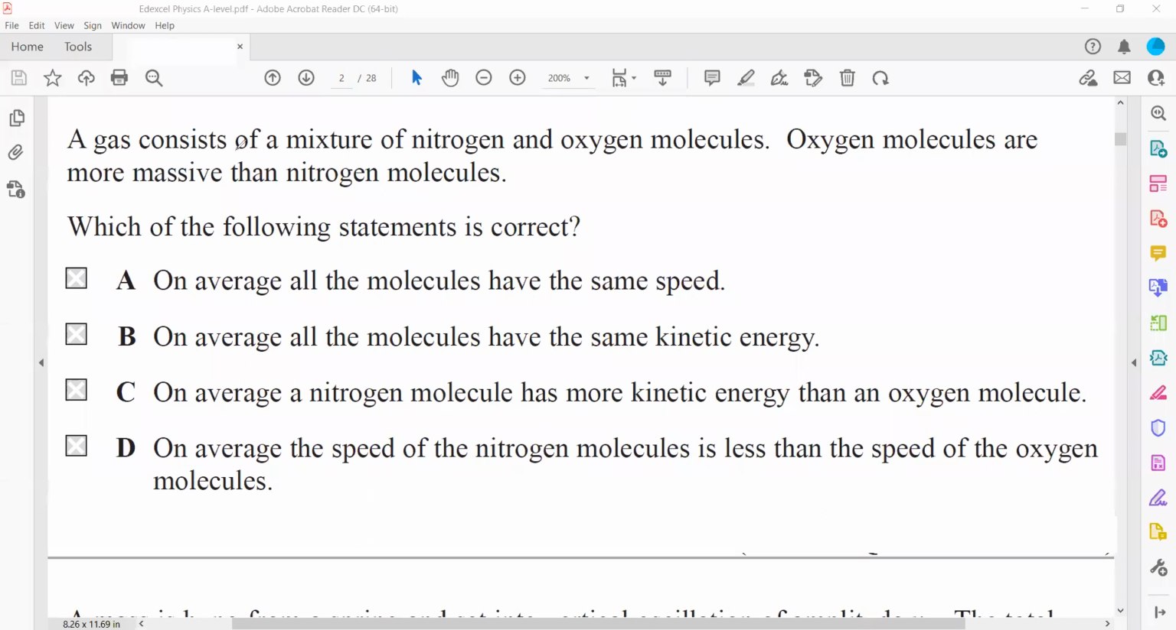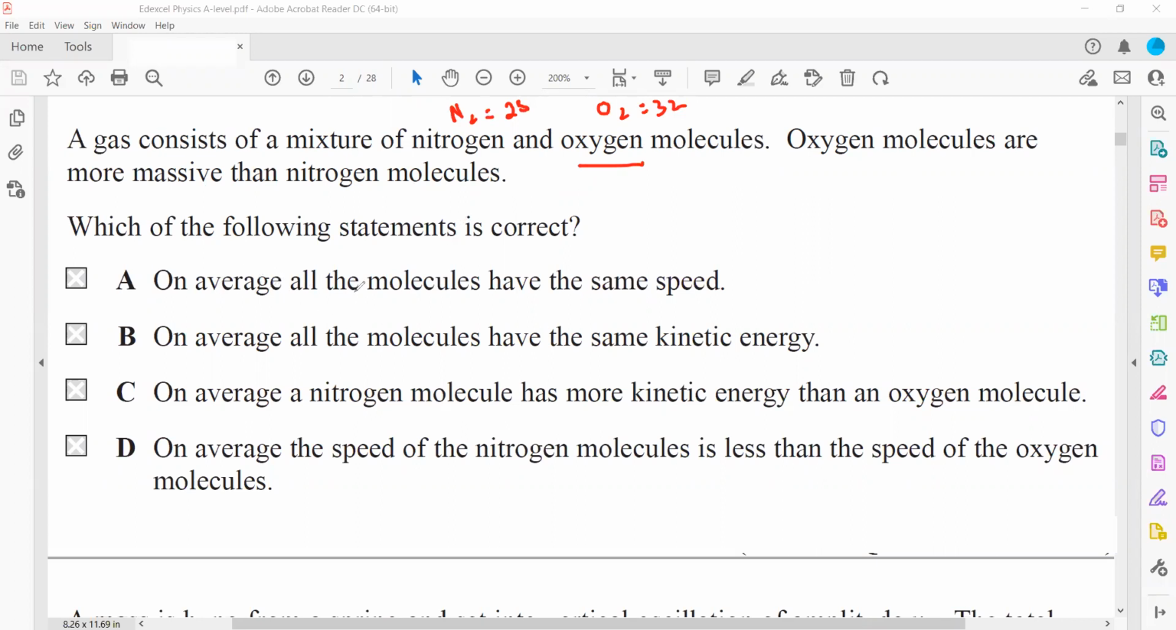In this question, a gas consists of molecules of nitrogen and oxygen. Nitrogen is N2, with a total mass of 14 multiplied by 2, 28 AMU, and oxygen is O2, 16 times 2, so 32 AMU. The oxygen molecules are more massive, meaning they have more mass than the nitrogen. Which of the following statements is correct?